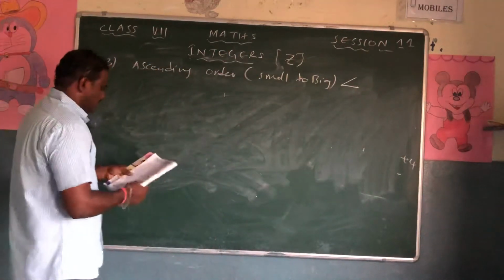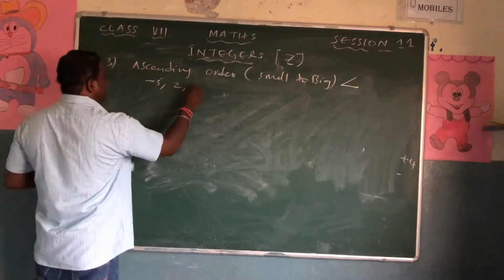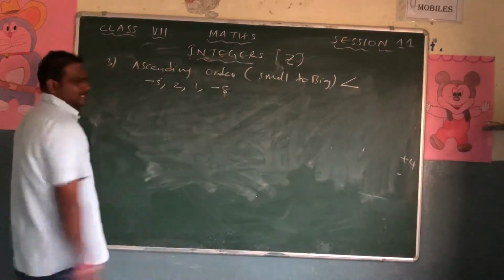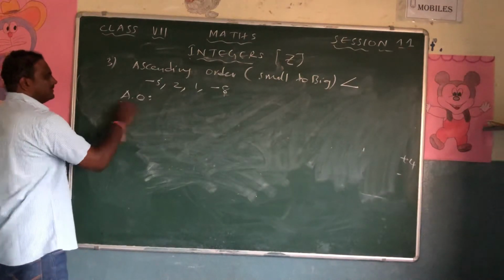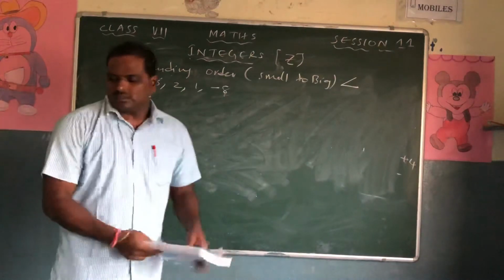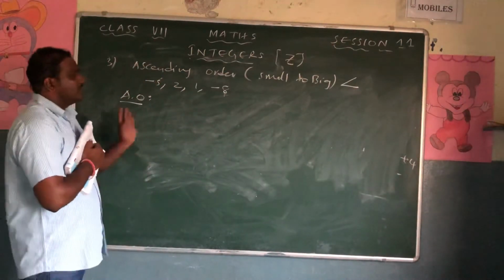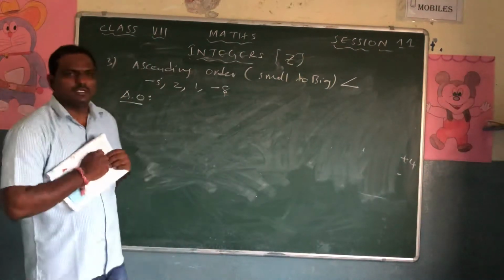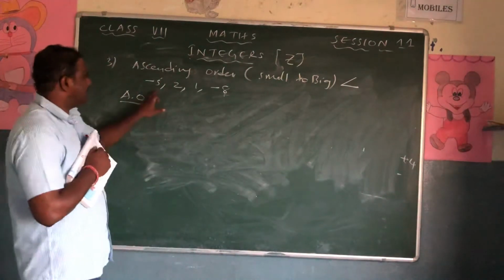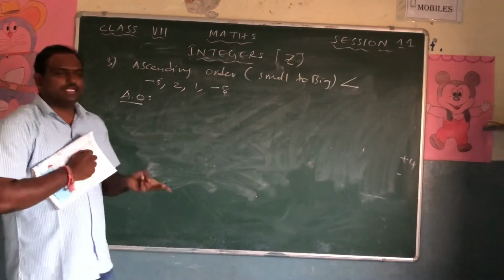Right? Now, the first one: minus 5, 1, 2, minus 8. Good question. I am writing AO. AO stands for ascending order. Right? So 4 numbers are there. Now how to do this one is, first separate into negative numbers and positive numbers. What are the negative numbers? Minus 5, minus 8. And 1 and 2. So minus 5, minus 8.